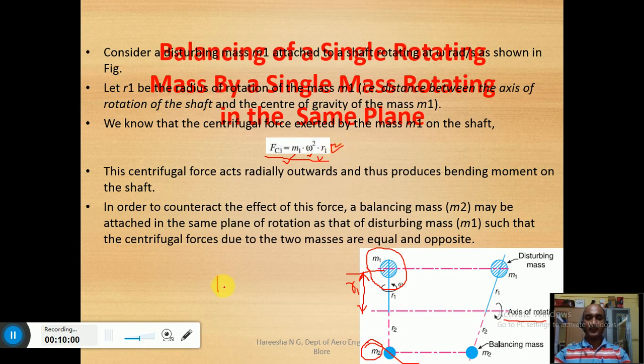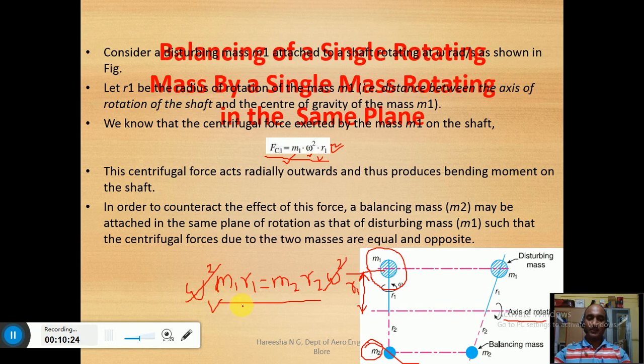So that m1 r1 must be equal to m2 r2, or we can say m1 r1 omega square equals m2 r2 omega square, but omega square is constant for both, so omega square cancels. So the important equation here is that m1 r1 must be equal to m2 r2.